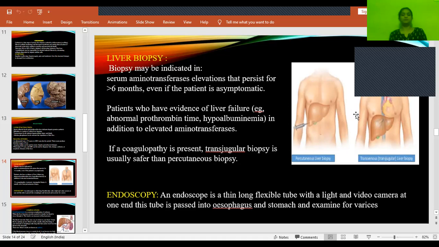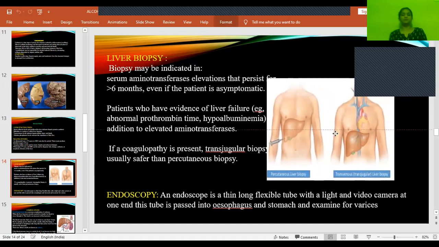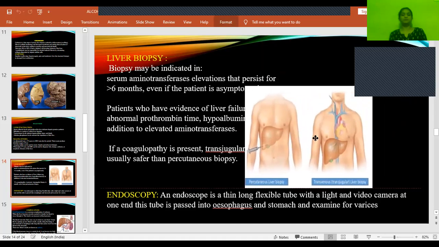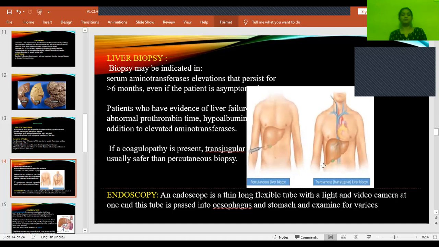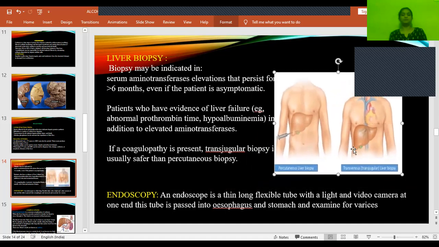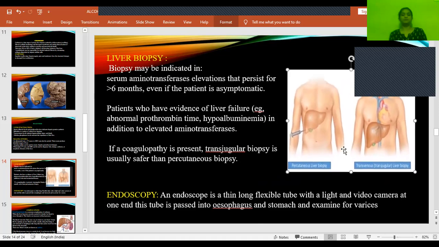And transjugular biopsy, it is also called transvenous or transjugular. So from the jugular vein, they'll insert a needle, and then they'll send a catheter and a guide wire, which will guide it until it reaches the liver. And from that region, they'll collect a small tissue. So that is called transvenous or transjugular liver biopsy. It will be done under local anesthesia.